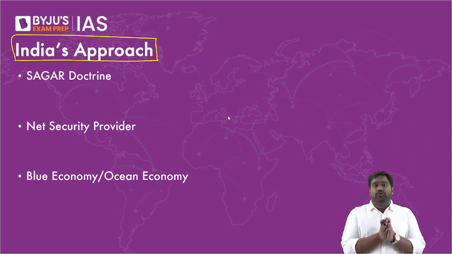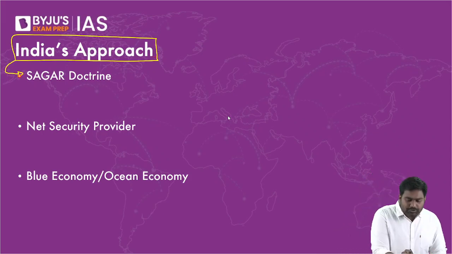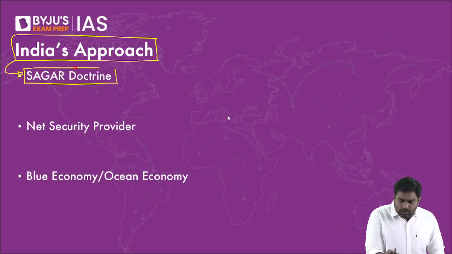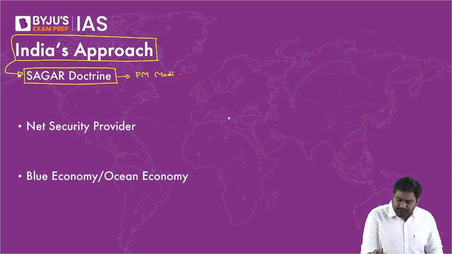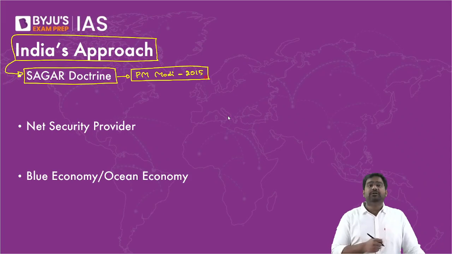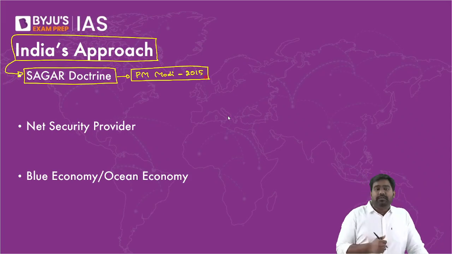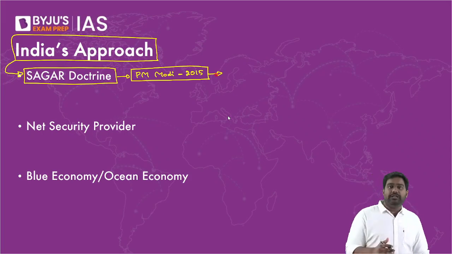Now, this approach of India towards the Indian Ocean has been streamlined into one foreign policy doctrine called the Sagar Doctrine, which was launched by Prime Minister Modi in 2015. In 2015, PM Modi was traveling to a few Indian Ocean countries. He was visiting Mauritius and Seychelles to inaugurate some key projects. Key security projects were being inaugurated in Mauritius and Seychelles. During this important visit, PM Modi launched a dedicated foreign policy doctrine of India towards the Indian Ocean called the Sagar Doctrine.